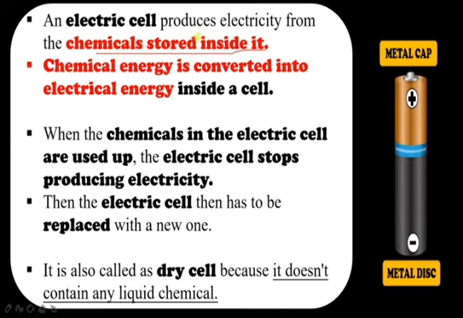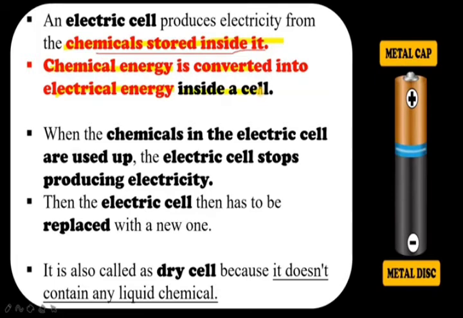There is a chemical stored inside the cell, and this chemical energy is converted into electrical energy inside the cell. That is actually the function going on inside. When the chemicals in the electric cell are used up, the electric cell stops producing electricity. Then the electric cell has to be replaced with a new one.